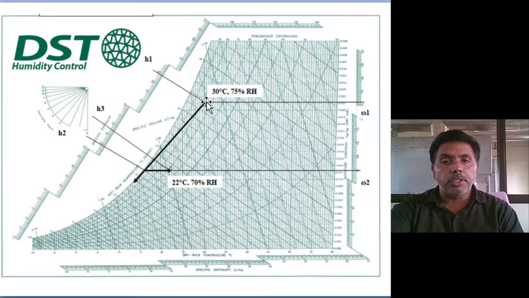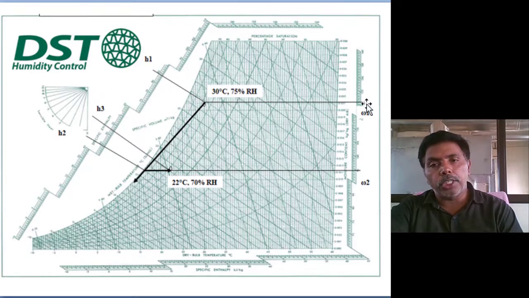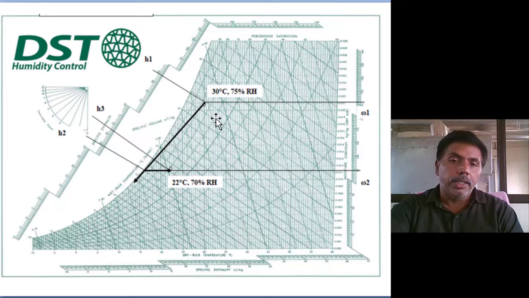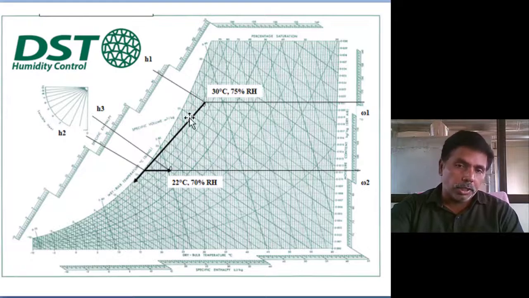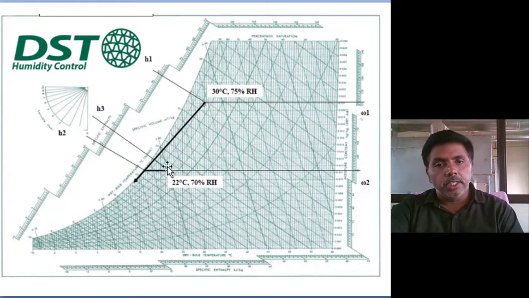You see, the first point you mark on the psychrometric chart: 30 degrees centigrade, 75% relative humidity is the point. Determine the enthalpy and moisture content. Extend the wet bulb temperature line and you will get the enthalpy and the moisture content. Next, it is cooled toward 14 degrees. You mark that point also. Next, the final point is 22 degrees, 70% relative humidity.